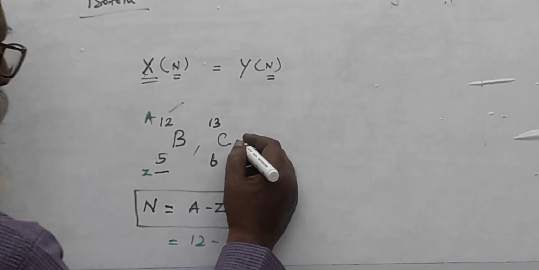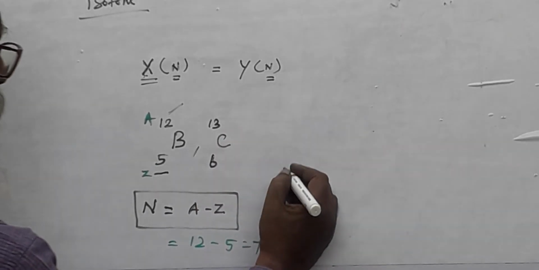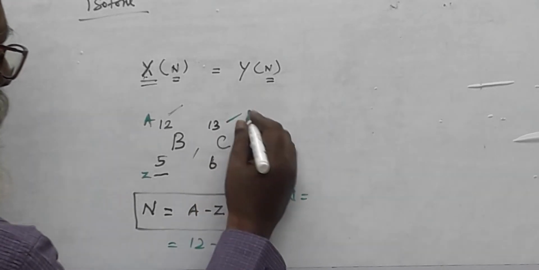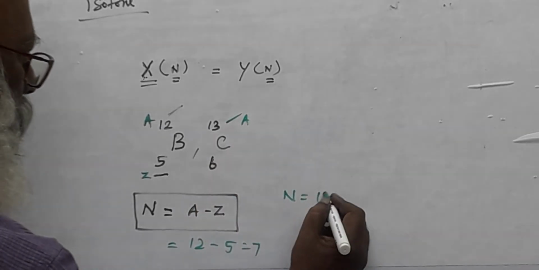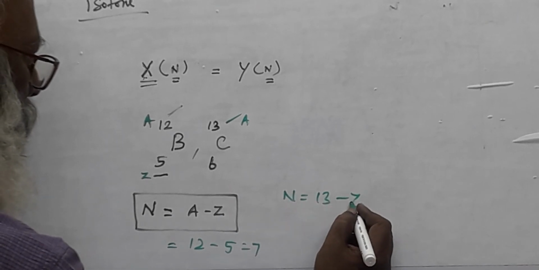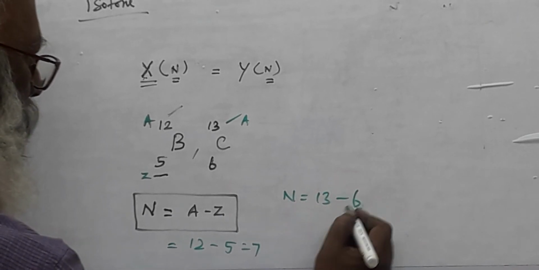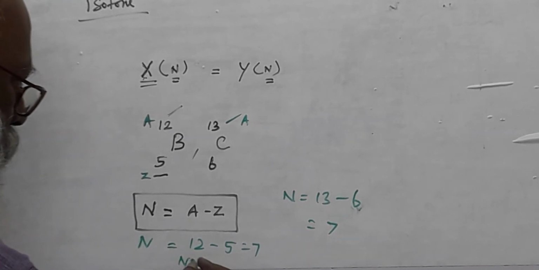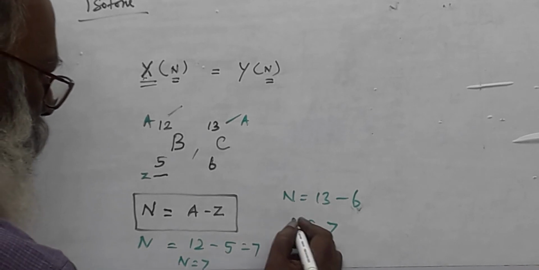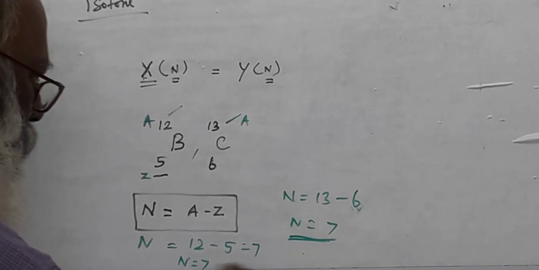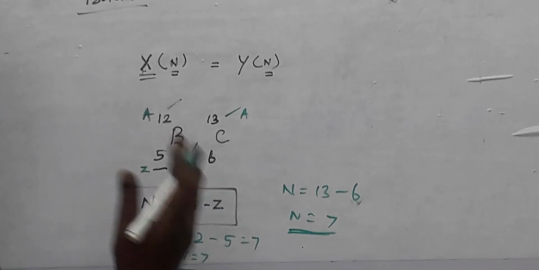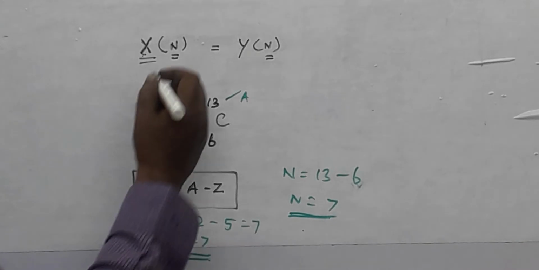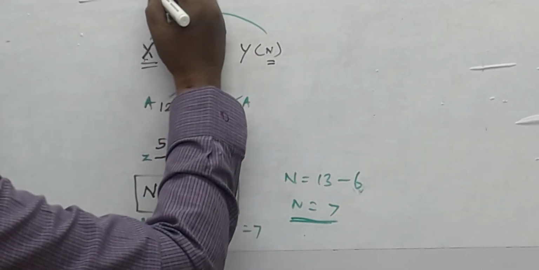In the same way, when you think about carbon, N equals A, here A is 13, minus Z, Z means 6, then that is equal to 7. Therefore, neutron number N equals 7. Here N equals 7. So, if the neutron number is the same for more elements, then these atoms are said to be isotones.